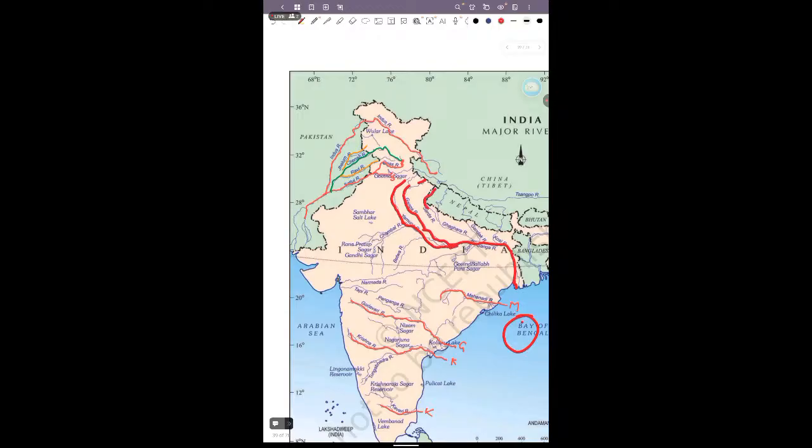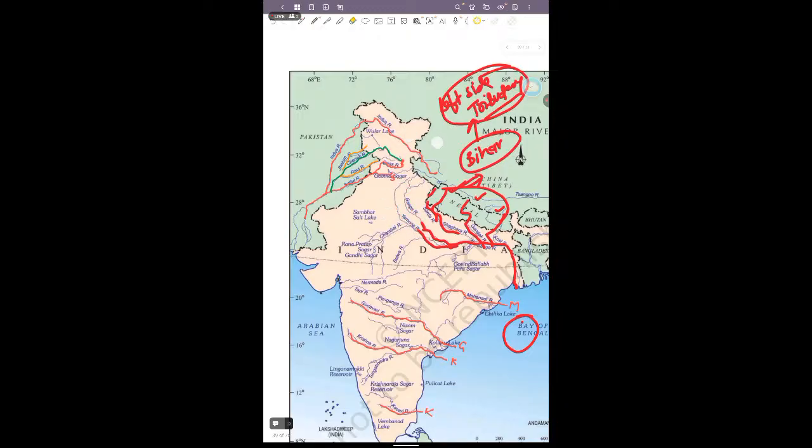Here you can see the Sarda river, the Ghagra river, the Gandak river and the Kosi. These are the important rivers in the Bihar state, and these are the left side tributaries, as these rivers meet the Ganga from the left side. So this is all about the Gangetic river system and its tributaries.